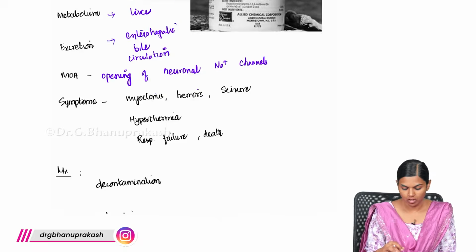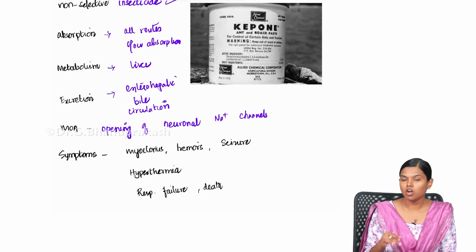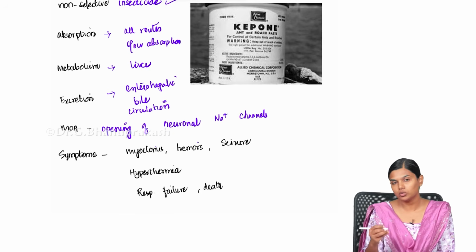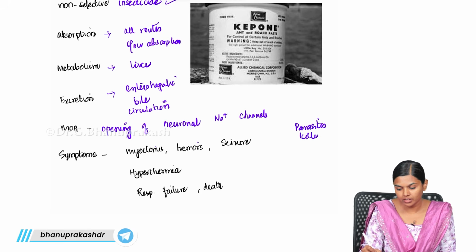Most commonly, these organochlorine compounds are used for killing parasites. For killing parasites, they are used in very low concentration in topical application.